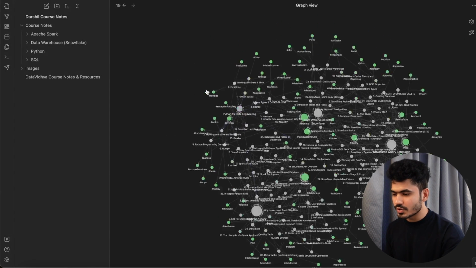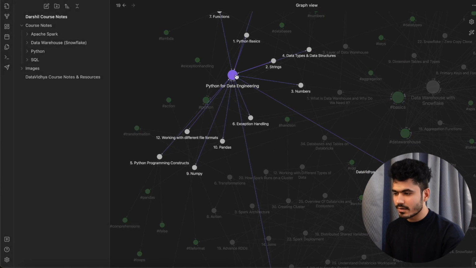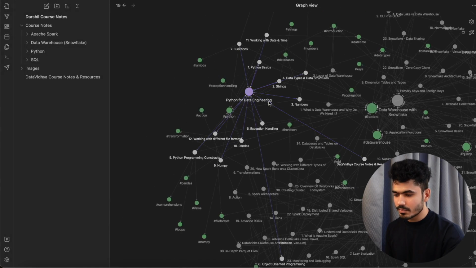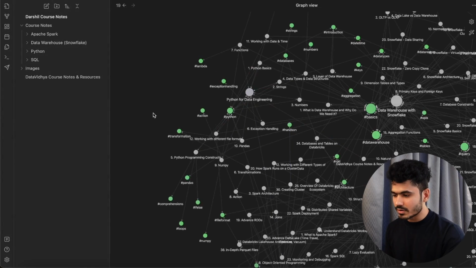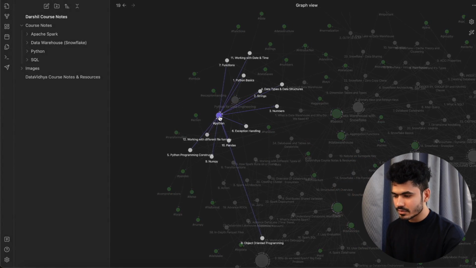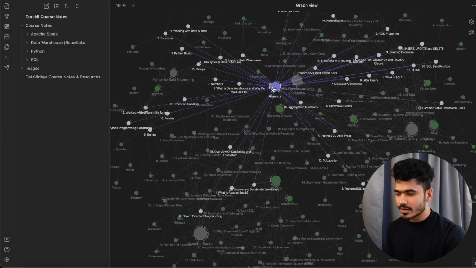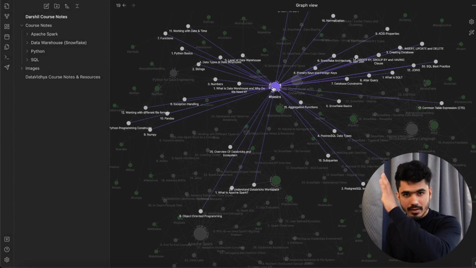So if I just show you these connections, right, you have Python for data engineering. These are the important topics. Hands-on topics are for this. For example, these are the hashtags with Python. You will find the basics. So these are the basic topics that can come from Python.